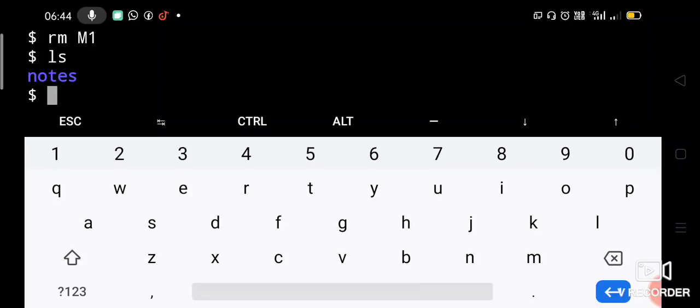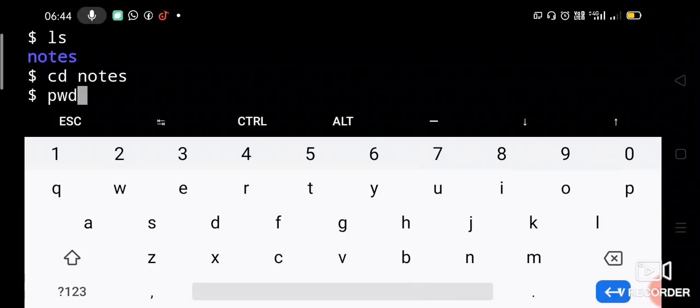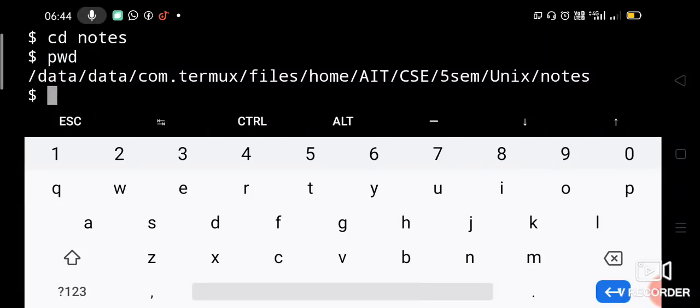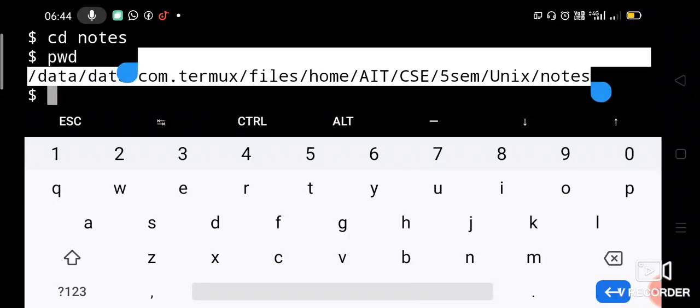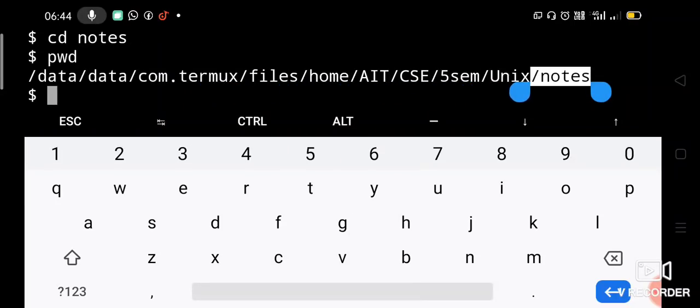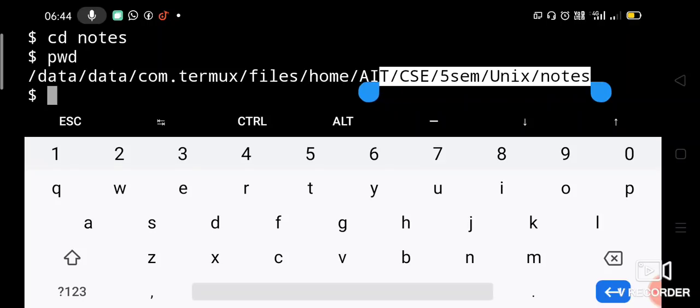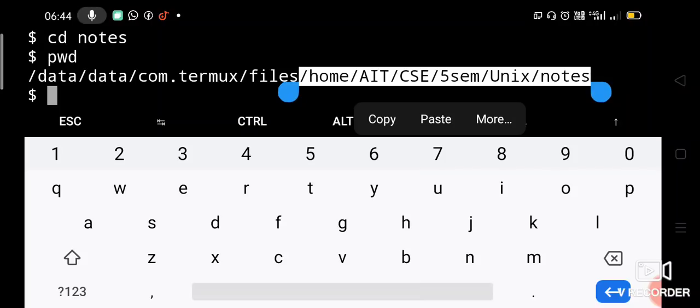Okay, so now we have to get into the notes directory. Let us say cd notes. Now we have entered into the notes directory. Let us check pwd. Yes, here we are under the notes directory, which is under Unix, which is under 5th sem, which is under CSE, AIT and under home. Okay, so this is our path now. We are under the notes directory.